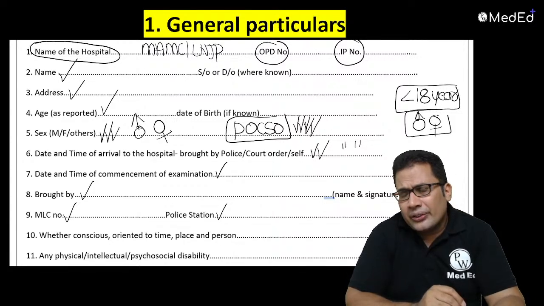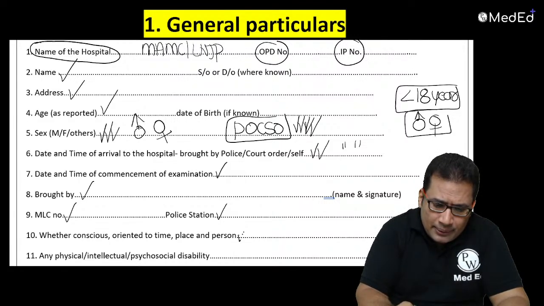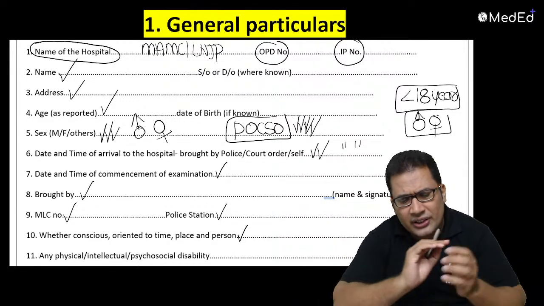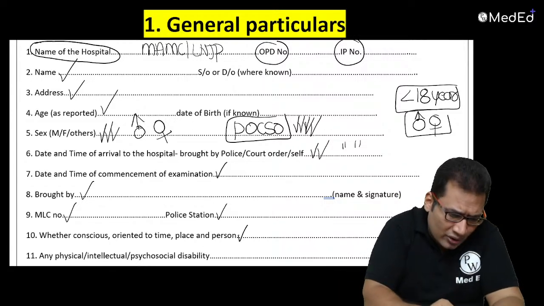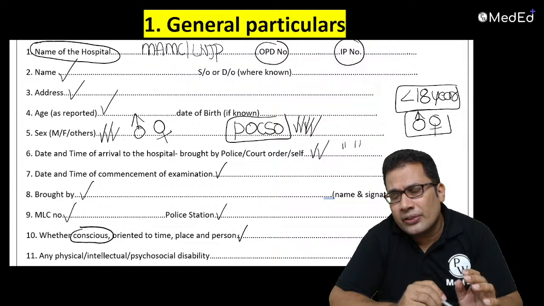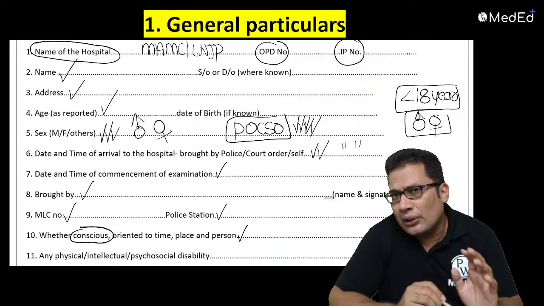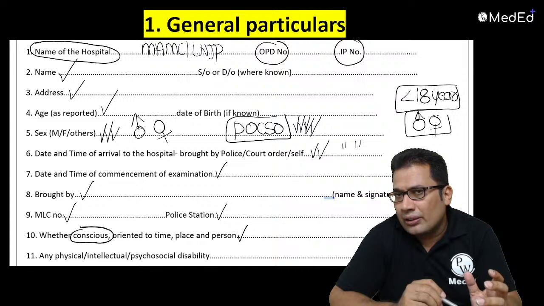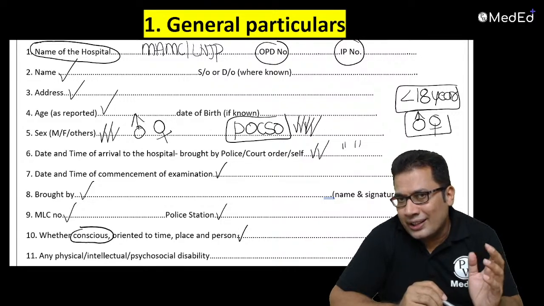Whether conscious, oriented to time, place and person. This is very important. As we discussed many times in our class, consent matters a lot, and consciousness matters a lot while taking consent. So you need to check for consciousness.